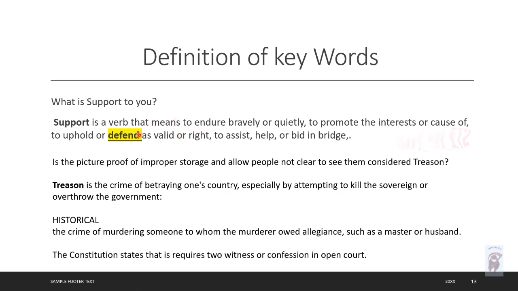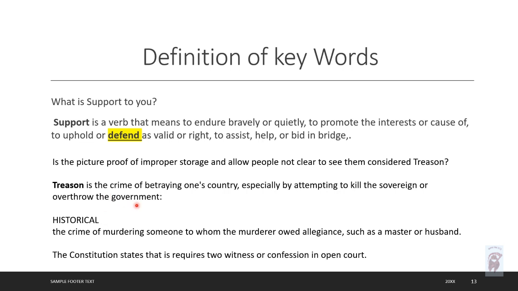The meaning is to endure bravely or quietly, to promote the interest or cause of, to uphold or defend as valid or right, to assist and help, or to aid. That is support. So in the Constitution, it's a big debate. It doesn't say defend, it just says support. But as you can see in this definition, defend is part of the meaning of support.